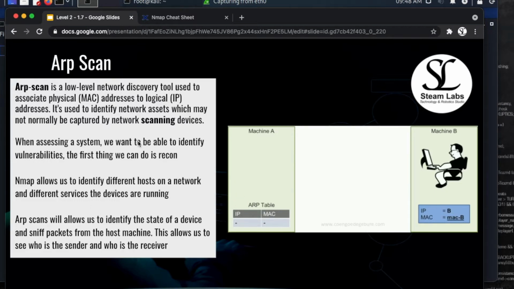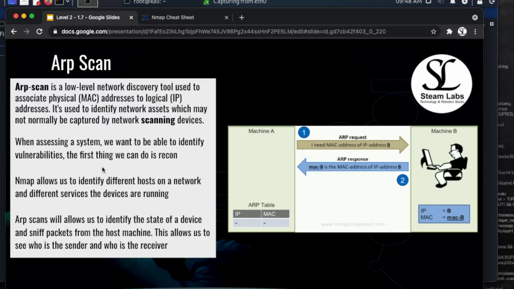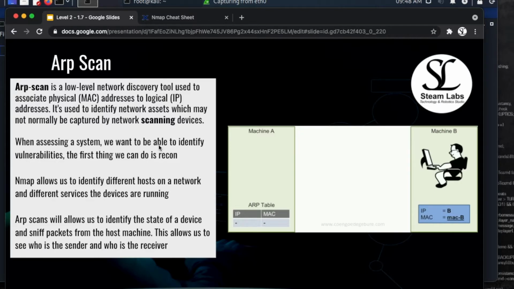And when we are assessing a system, we want to identify different vulnerabilities, and the first thing which we're going to be doing now is recon.